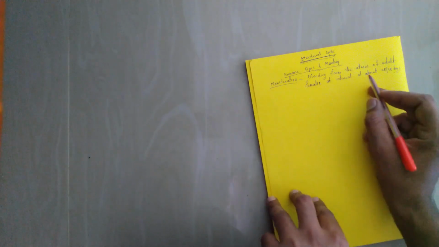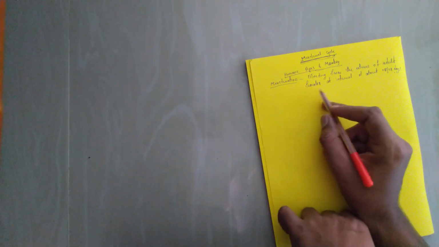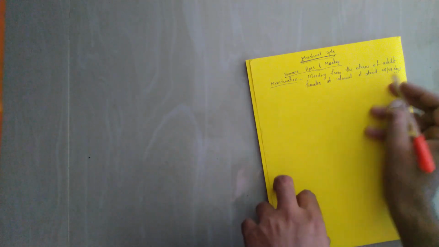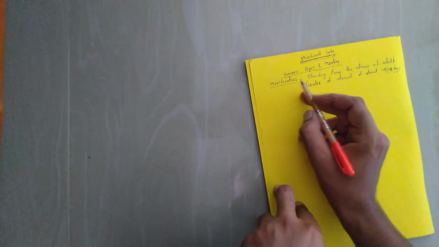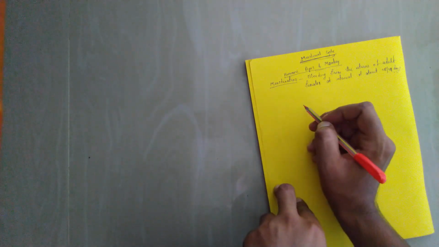A bleeding from the uterus of adult females at intervals of about 28 to 29 days is called menstruation.